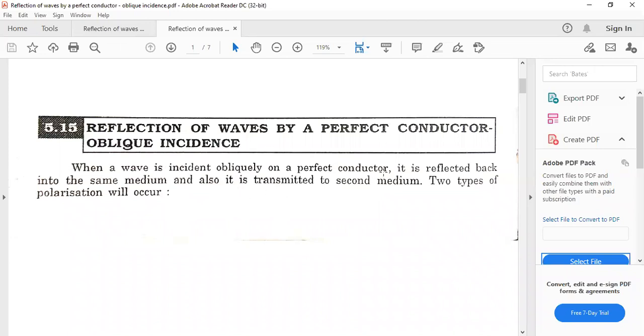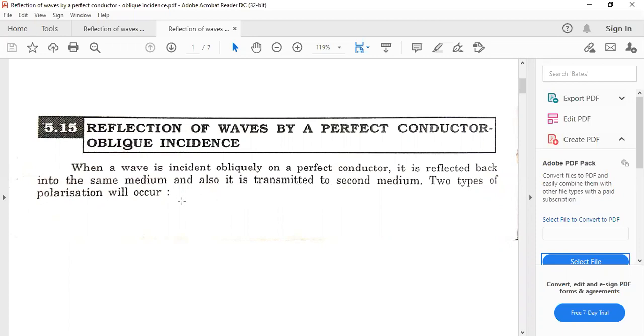When a wave is incident obliquely on a perfect conductor, it is reflected back into the same medium, and some energy is also transmitted to the second medium.